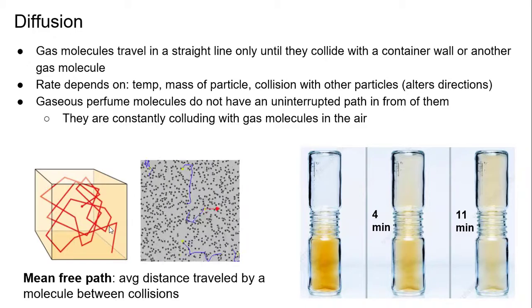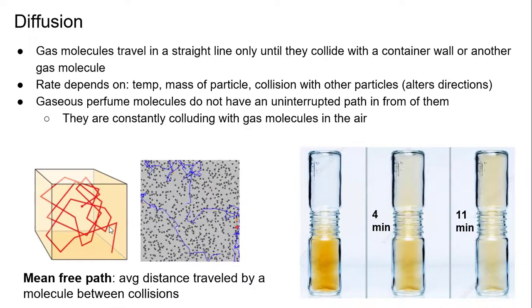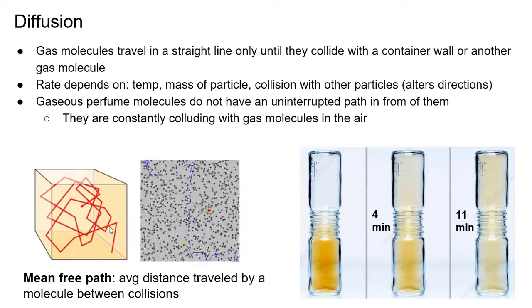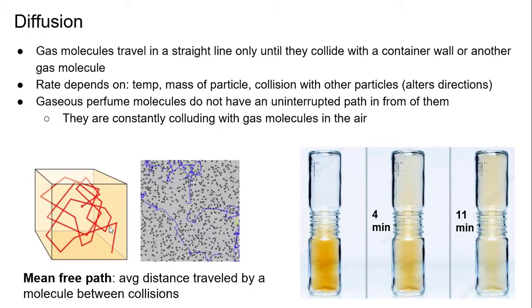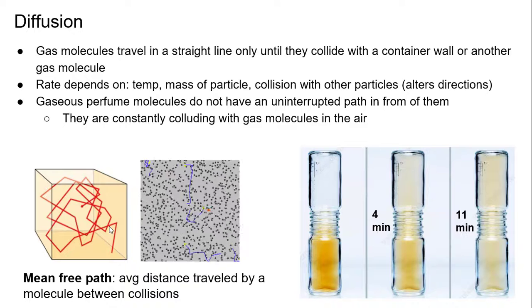Also, what affects the mean free path is high pressure. More particles per unit volume means there are more collisions more likely to occur, and that will reduce the mean free path.